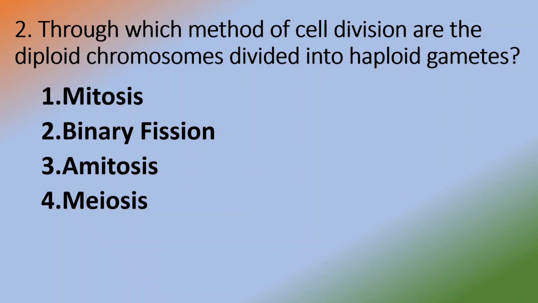Through which method of cell division are the diploid chromosomes divided into haploid gametes? Option 1, mitosis. Option 2, binary fission. Option 3, amitosis. Option 4, meiosis. Answer is option 4, meiosis.